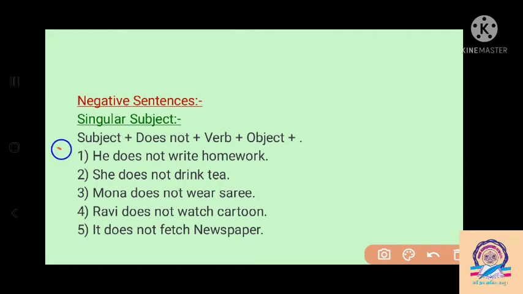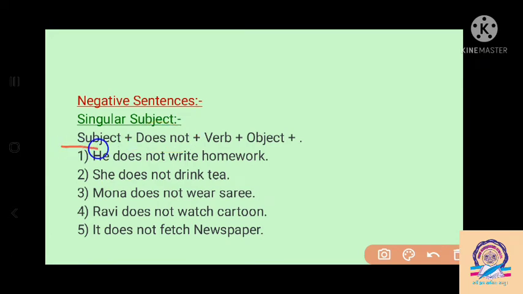Every sentence begins with a subject. Subject means noun or pronoun, so we have to write a noun or pronoun. So with he, she, it or one singular noun, for making a negative sentence we have to apply does not after the subject.